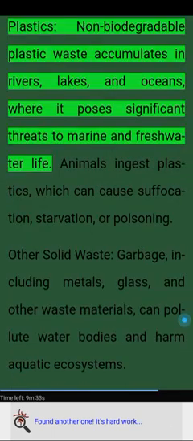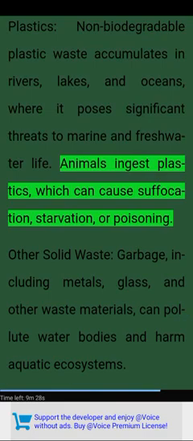Plastic and solid waste. Plastics. Non-biodegradable plastic waste accumulates in rivers, lakes, and oceans, where it poses significant threats to marine and freshwater life. Animals ingest plastics, which can cause suffocation, starvation, or poisoning.